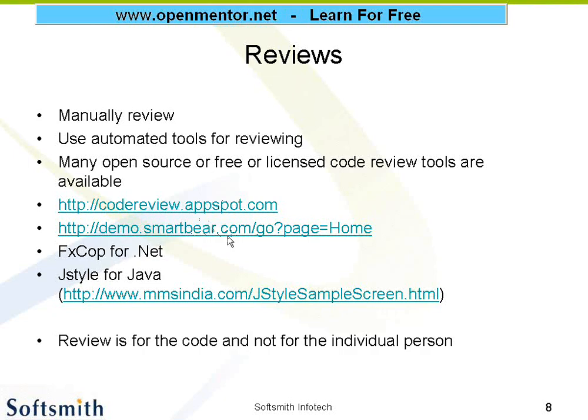And one more important thing when it comes to code review, some people may feel very bad if their code is being spotted out as wrong or any suggestion is given. Some people may have a tendency to feel bad. There is nothing like that. Review or suggestion, whatever is given is only for the code you have written and not for you. This thing needs to be in your mind. So you need to accept those reviews in a positive sense. That is very, very important for surviving in the corporate world.